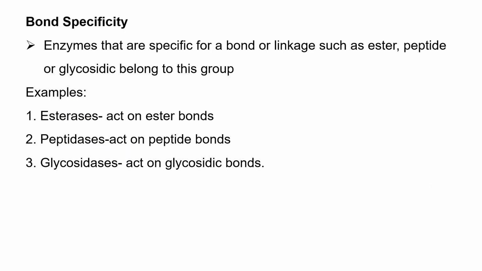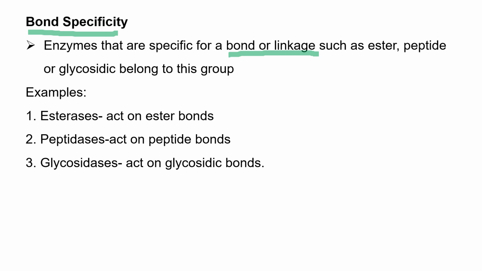Bond specificity is another property of enzymes. In the previous slide, we saw that enzymes are specific for a specific substrate. That means an enzyme acts upon a specific substrate, either in absolute specificity or in stereo specificity. The enzyme acts upon a specific substrate. But here, in bond specificity, an enzyme acts upon a specific bond or linkage.